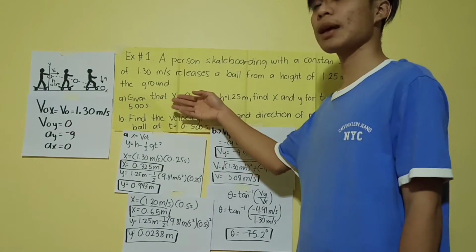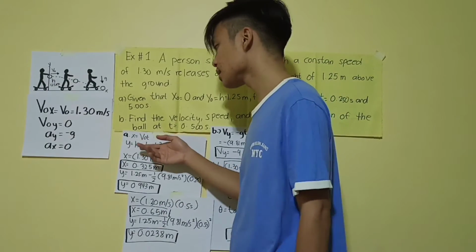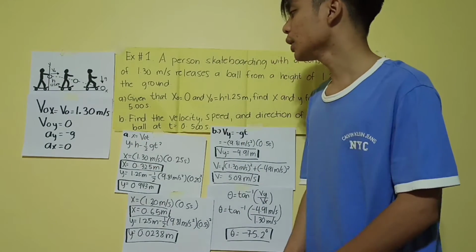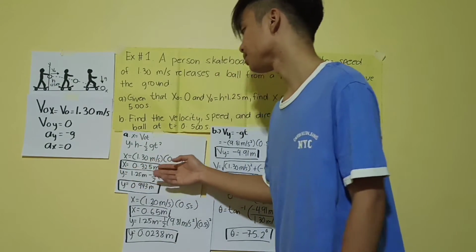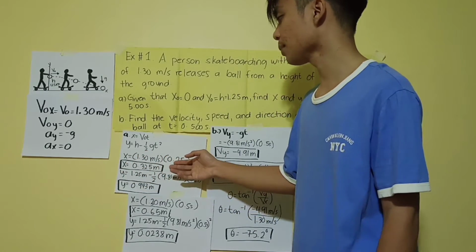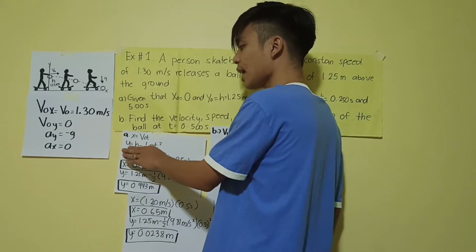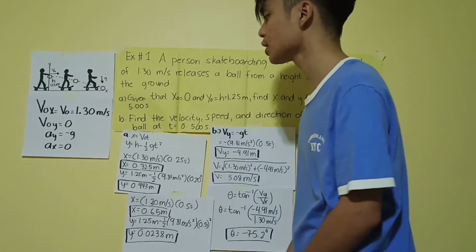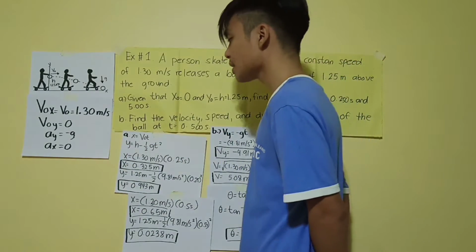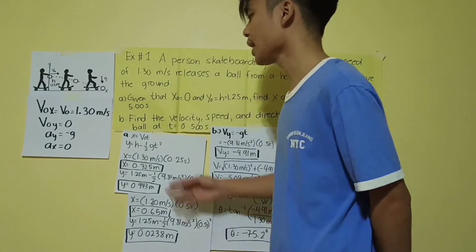So, mag-solve na tayo para sa ating letter A. So, x is equals to v sub o multiply sa t. So, ayan yung solution natin para dyan. And para naman sa height na tinatanong, ang gagamitin natin ay yung y is equals to h minus 1/2 multiply sa g t squared. So, ayan, solve na natin.